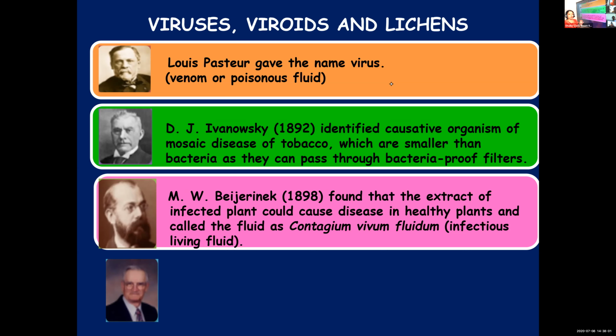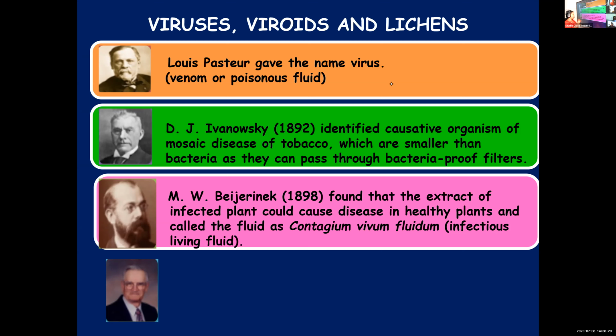Hence this extract containing viruses was known as Contagium vivum fluidum, which means infectious living fluid.